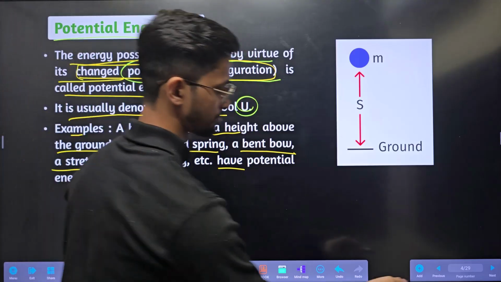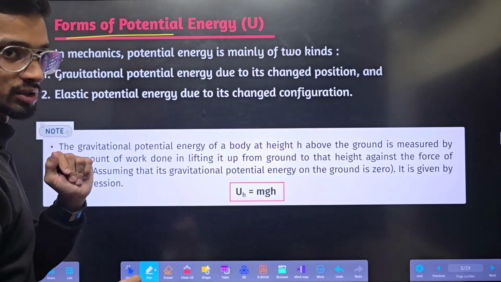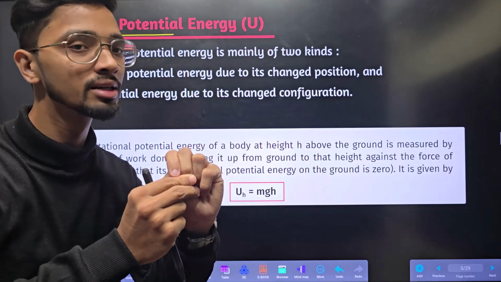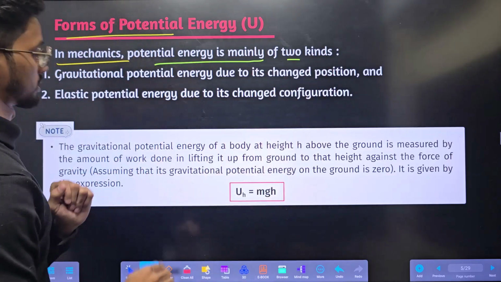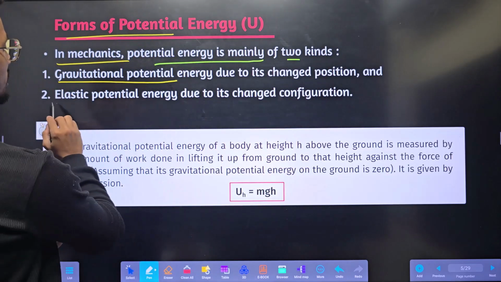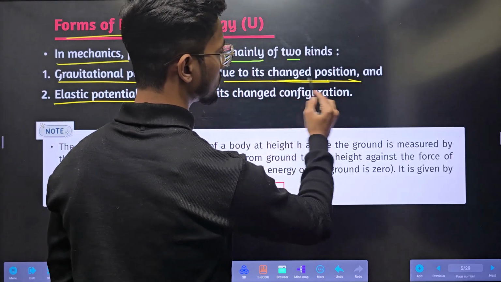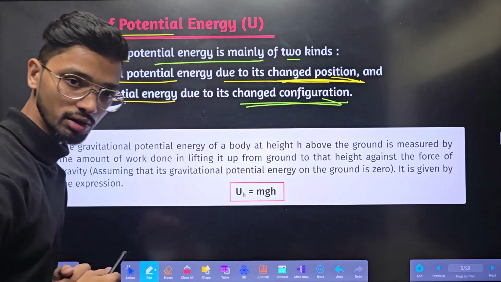Simple. Okay. Now, forms of potential energy. There are two forms of potential energy, due to change in position and change in configuration. So, in mechanics, potential energy is mainly of two kinds: gravitational potential energy and elastic potential energy. Gravitational potential energy is due to change in position, and elastic potential energy is due to change in configuration.